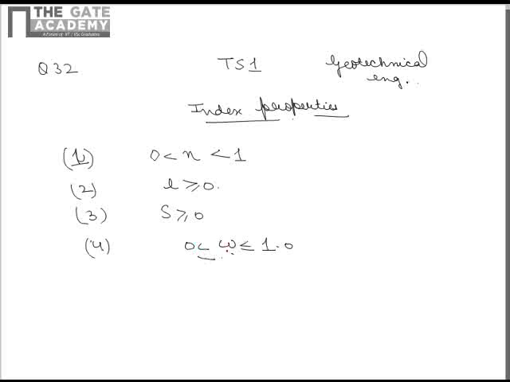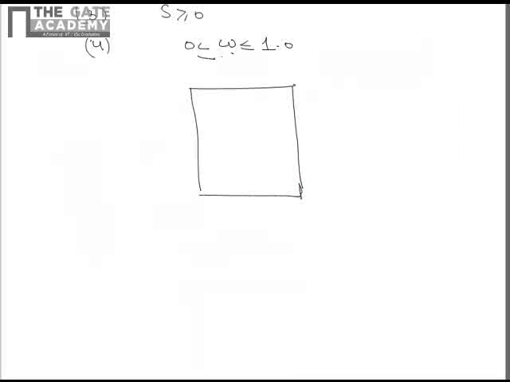Now we will go by definition and the three-phase system. Now this is the three-phase system. Here we have some soil solids, some water, and above it air.